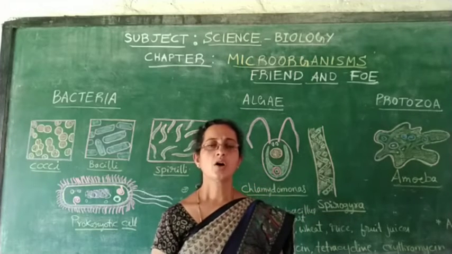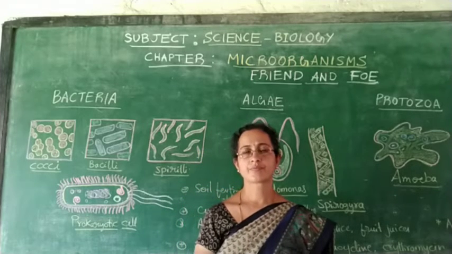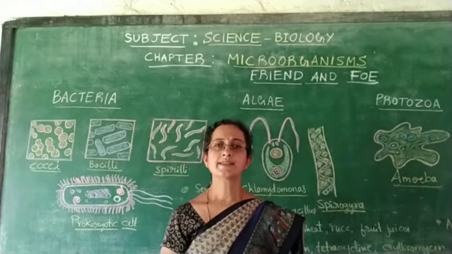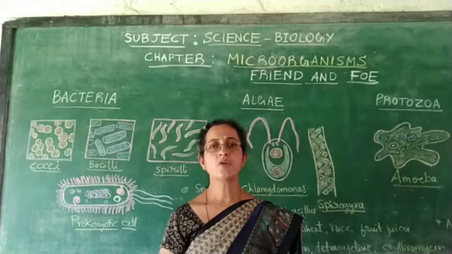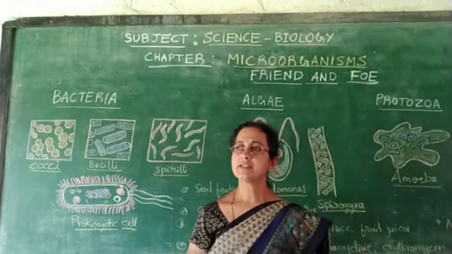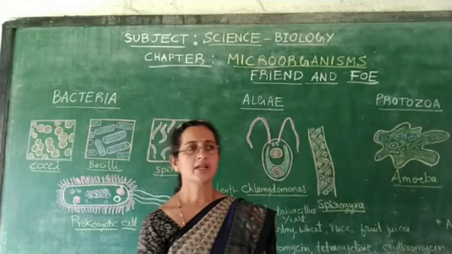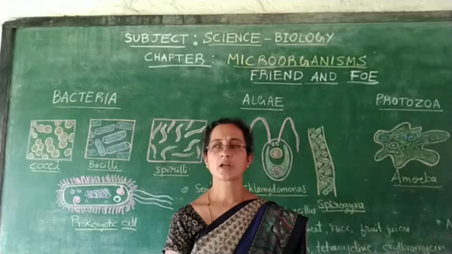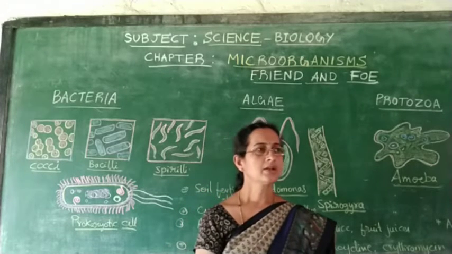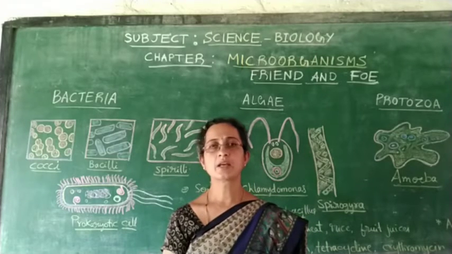Let us know how the antibiotics are prepared. For the first time, a scientist named Alexander Fleming accidentally found the antibiotic. He was culturing microorganisms in his laboratory. While culturing, he wanted to clean those microbial culture plates.